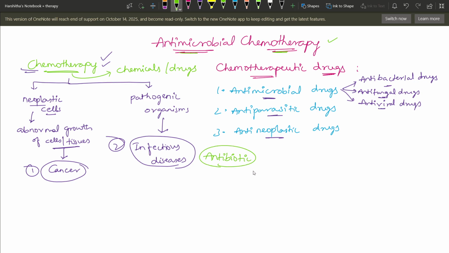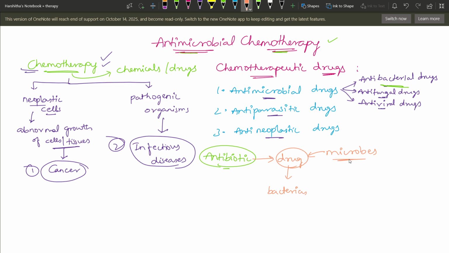Many times people think that antibacterial drugs and antibiotics are the same, but they're not the same, because an antibiotic is also a drug, but this drug was produced using microbes. Right? These drugs were produced using microbes, and also these drugs act against microbes, like bacteria, fungi, etc., right?